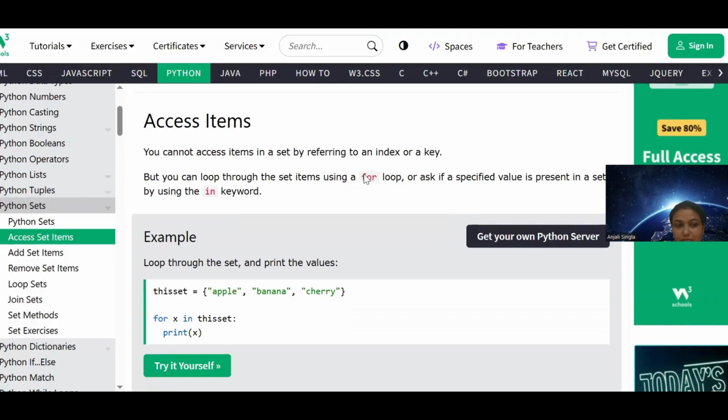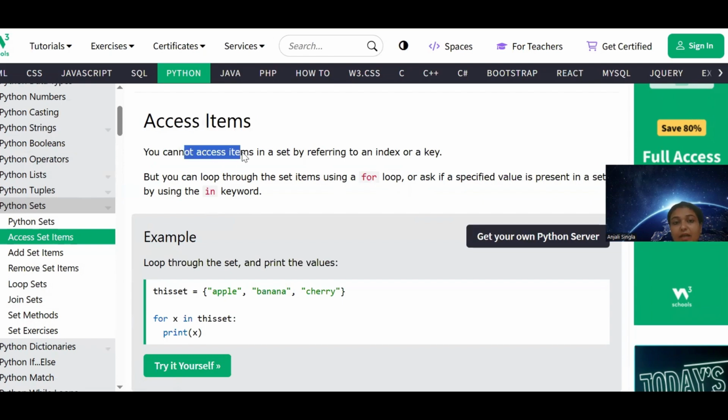We haven't done the loops yet, and I'm not covering any loops topic in list and tuples also. I'm leaving the for loop as of now because I'll be covering the for loop after the collections. Then we will be using the loops in lists, tuples, sets and dictionaries. As of now, just note down how to access the items in the sets.